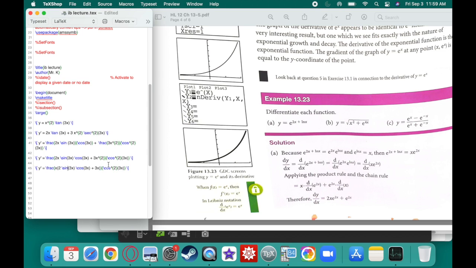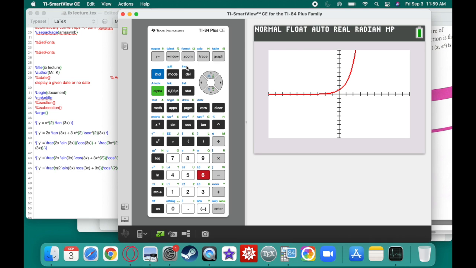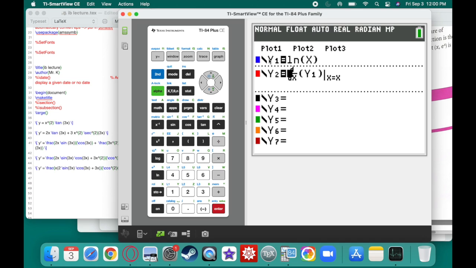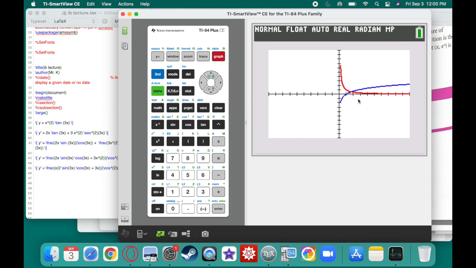Well, anyway, let me just go ahead and wrap it up for you right now. So what about the natural log of x? Okay. So if I clear this out and I say, okay, well, what's the derivative of the natural log of x? I would actually use this button for the natural log of x. We hit enter, and let's see what the graph is and what the derivative of this one is. Remember, the natural log is the opposite of e to the x. Okay, so if I do that, the blue line does this and the red line does that.